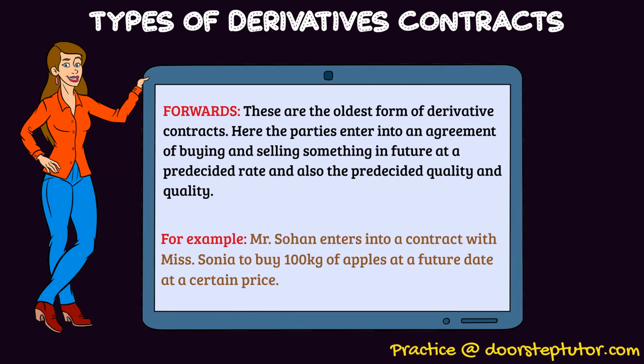price, because I expect that the prices are going to, let's say, rise in future. So I enter into a contract with Mr. Sohan to buy certain kgs of apples in future, so that I can gain from these price fluctuations. So this is a forwards contract.